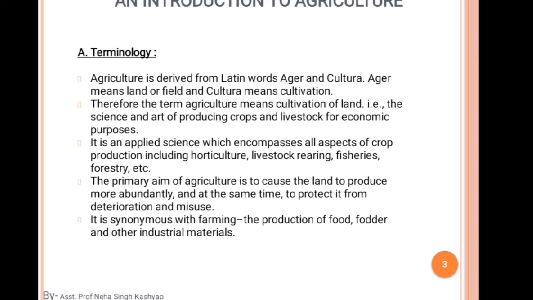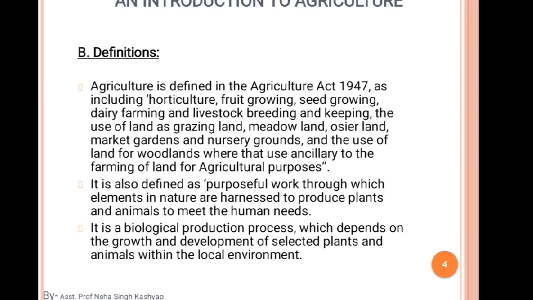Okay, so moving on. There are some definitions, the basic definitions for agriculture.